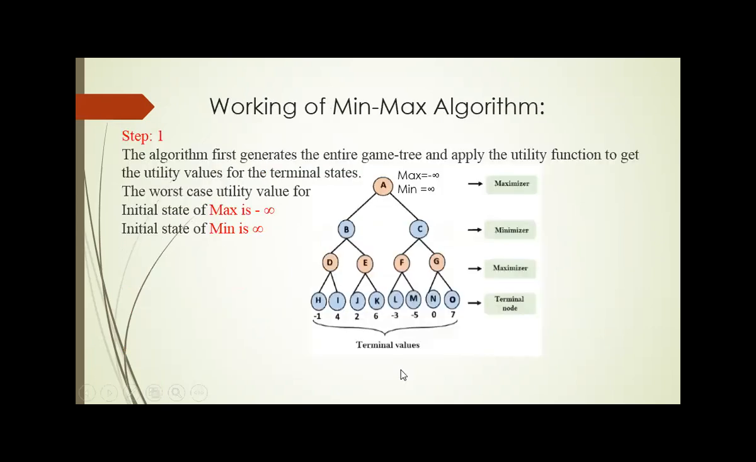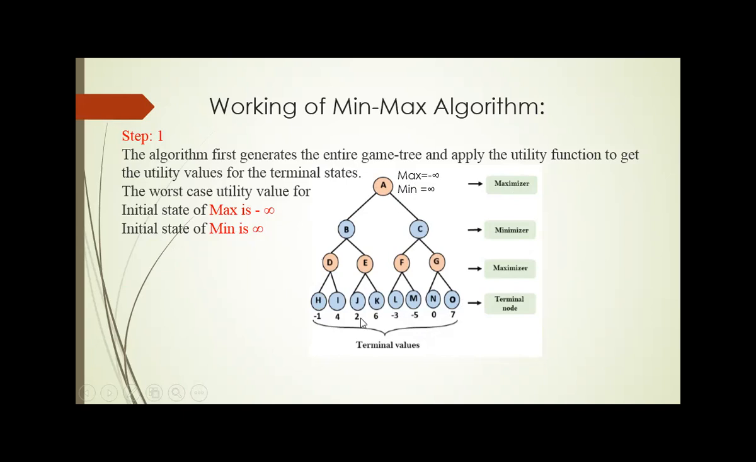So this is another working example of a min-max algorithm. Here the pink rounded circle represents the max player and the blue rounded circle represents the min player. Initially, the value for max is assigned as minus infinity and the value for the min player is assigned as plus infinity. As I always say, in the initial state it is the chance for the maximizer to start. Here the search tree is generated completely and the utility values of the terminal nodes are also calculated.